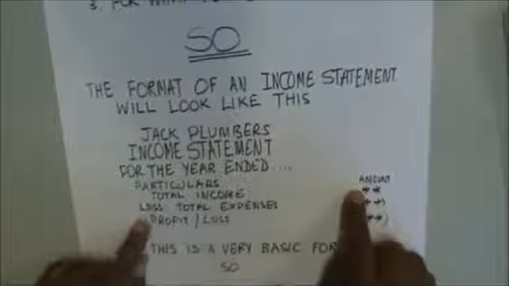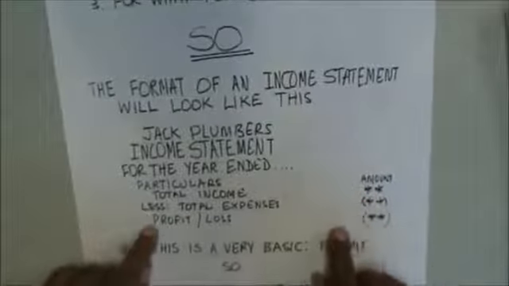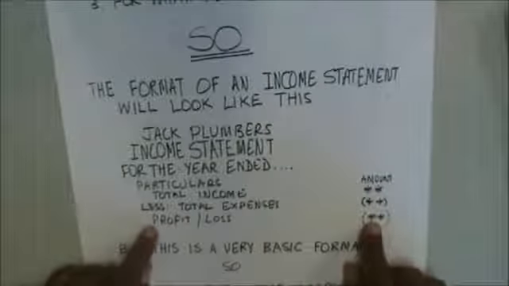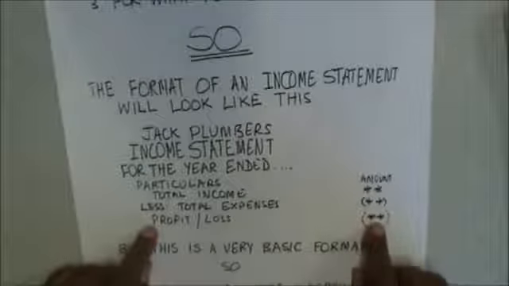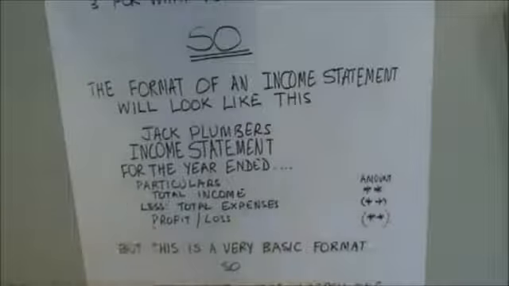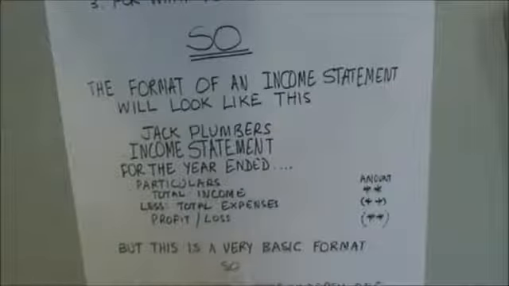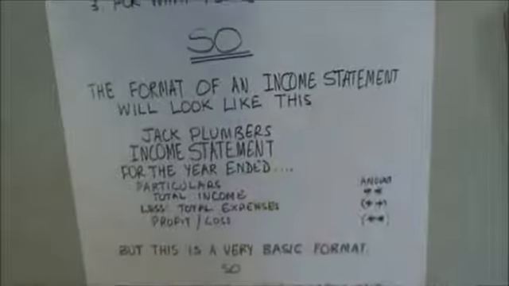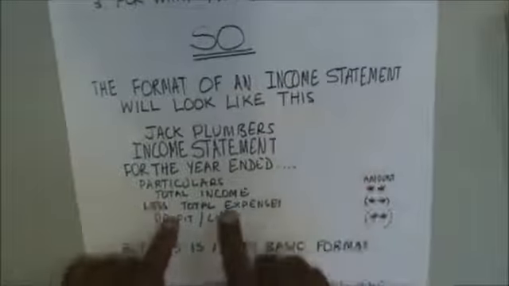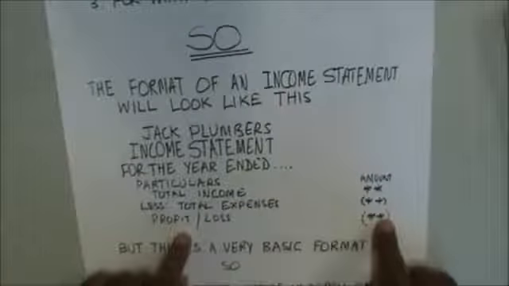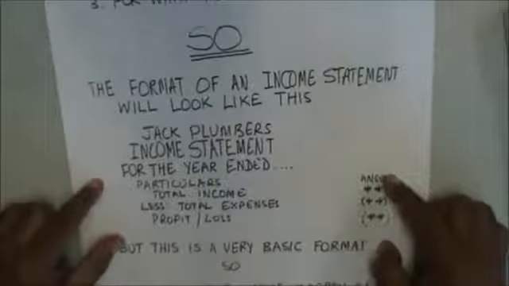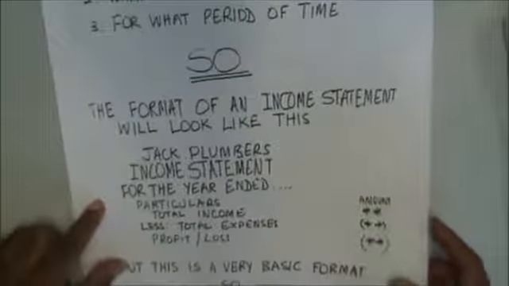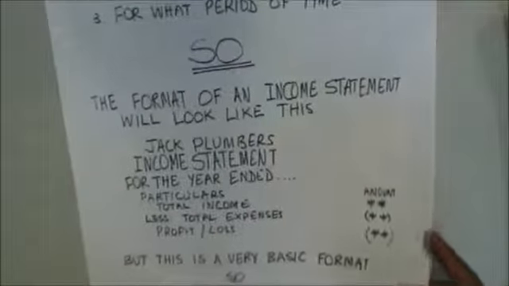Total income minus total expenses gives us profit. If it's a loss, then we put this figure in brackets. So this is a very basic format. And what we now need to do is, we need to keep that format in mind, which is total income minus total expenses equals profit or loss. Keep that format in our mind to prepare a more in-depth statement.